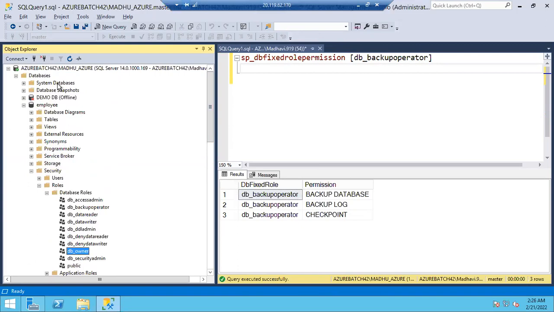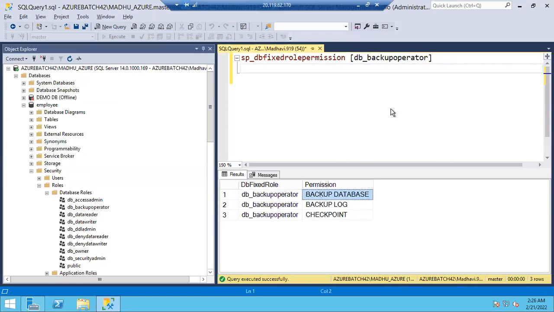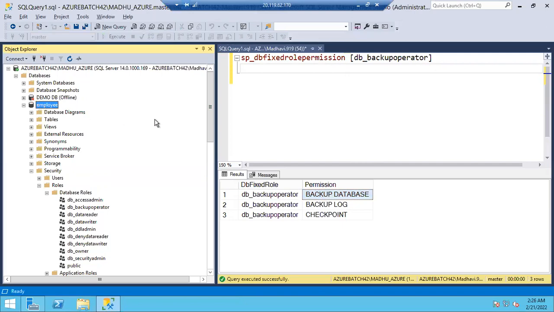Again, these permissions are limited to that particular database only. If Anand is a member of the backup operator role, he can perform backups only on the employee database. He cannot perform backups on any other databases, guys. He cannot even touch those databases.